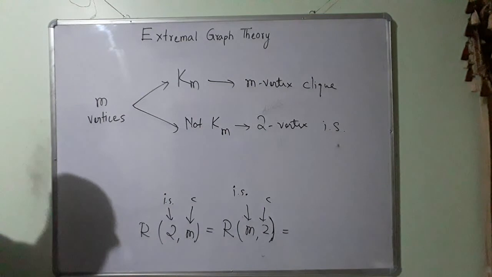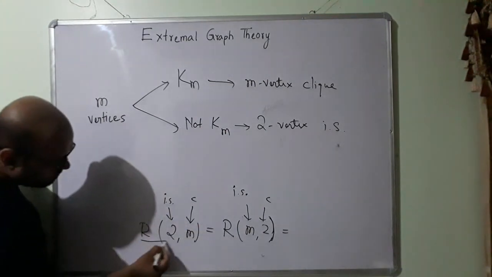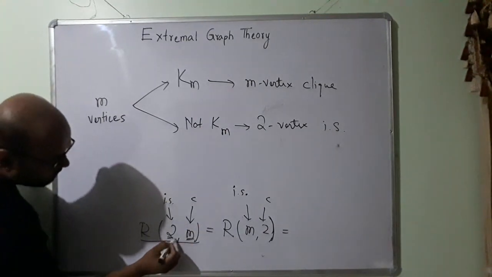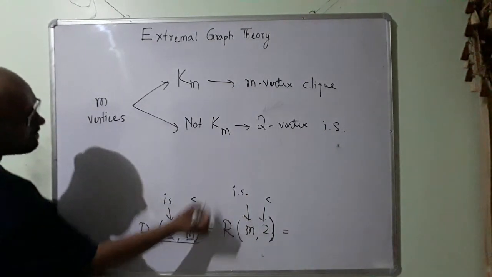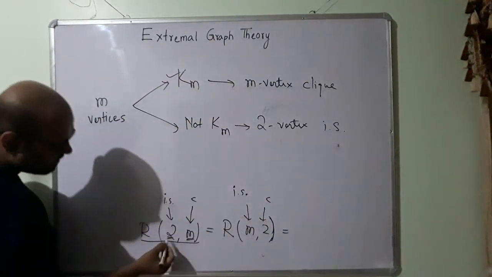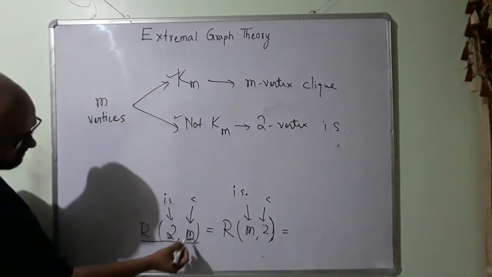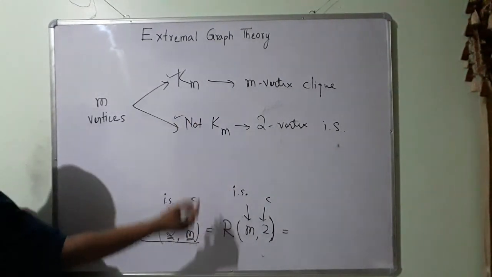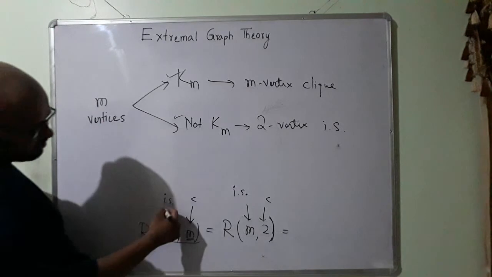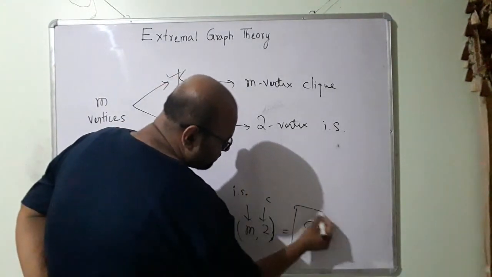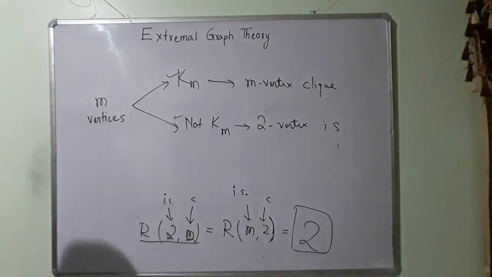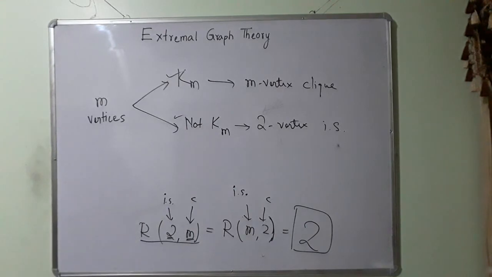So with m vertices, I get either an m-sized clique or a two-sized independent set. So this is equal to m and this is equal to 2.